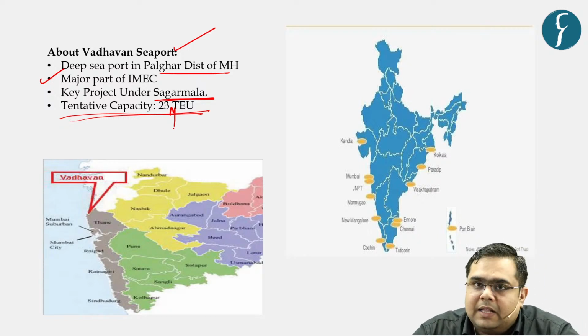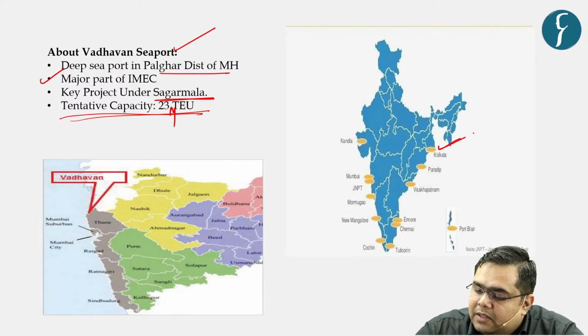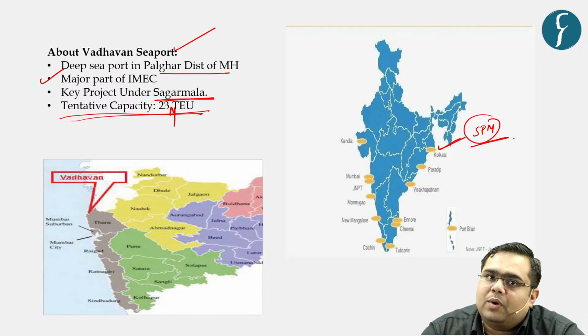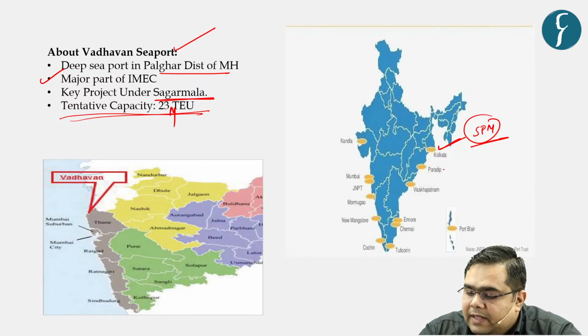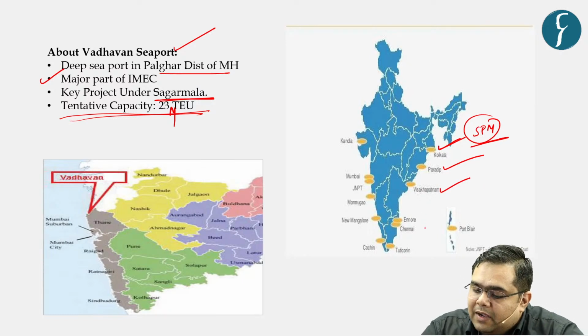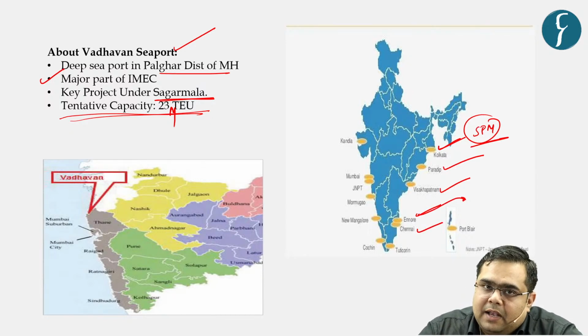So what are the other major seaports? We can count over here that there are 13 major seaports. The first one is called Syama Prasad Mukherjee seaport. It is the oldest seaport in India and the only seaport that is located on a river. Then when we come to Odisha, it is Paradip Port, Vishakhapatnam Port. When we come to Tamil Nadu, there is Ennore and Chennai. Ennore is the only port in India as of now which has been listed as a company.